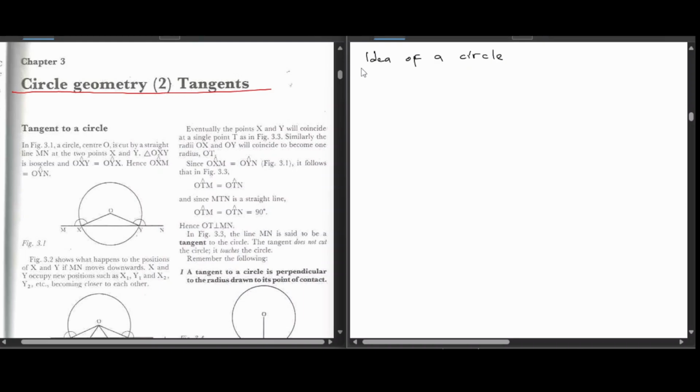So the idea of a circle, I want to use it to answer the question, how many sides does a circle have? So how many sides for a circle?